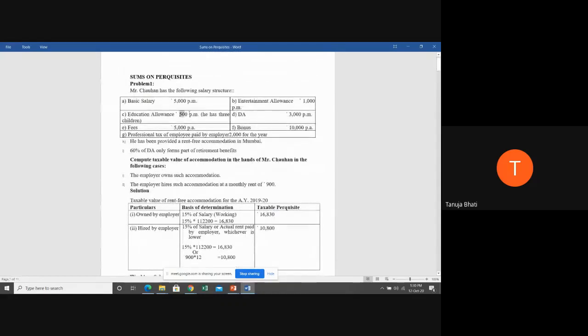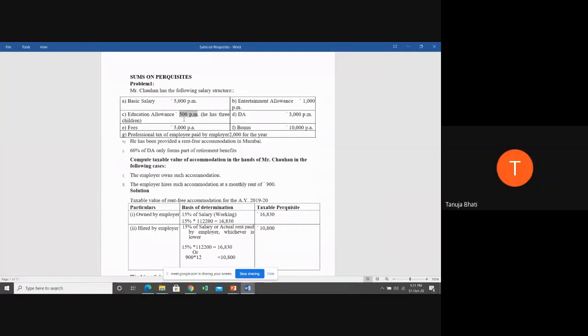Education allowance. Now, how much is education allowance given here? 500 per month for 3 children. For 3 children, the company is giving 500 per month as education allowance. Now, I want to know from you all: is education allowance 100% taxable or partially taxable? Should I take 500 into 12 completely, or should I minus the exemption? Ma'am, minus the exemption. Very good. So what is the exemption given for education allowance? Ma'am, 100 per month per child up to a maximum of 2 children.